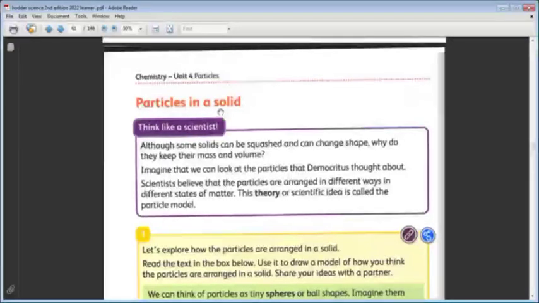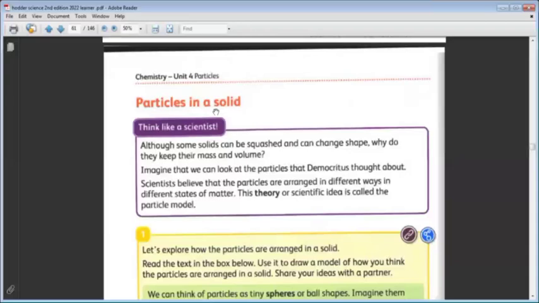Its shape doesn't change when we move it from one place to another. If I have a pen and I move the pen from one place to another place, it keeps its shape. So it has definite shape and definite volume and definite mass. And it is the hard state of the matter, the matter which is hard and keeps its shape. It doesn't need a container to hold it. It can stay the same with its shape, and we can move it from one place to another easily because it can keep its shape. Okay? These were the properties of the solid matter.